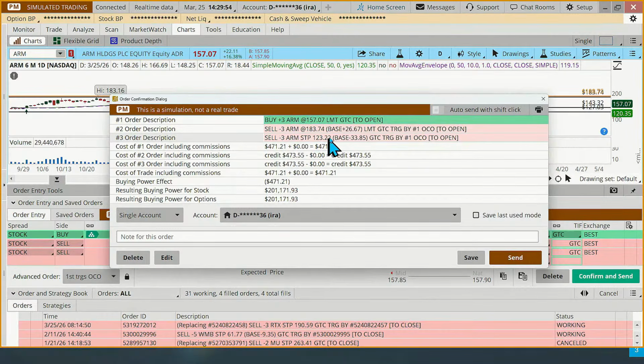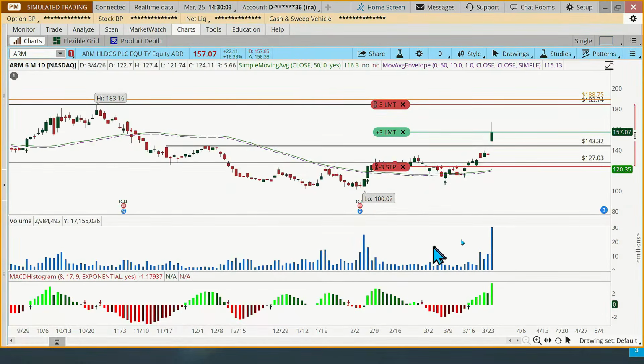Stop at 123, not guaranteed to get filled at that point. Target up to about 183.74. Put that in our AI stocks. Send that off. Now, how about this one? Where would someone consider putting a limit order on this one?